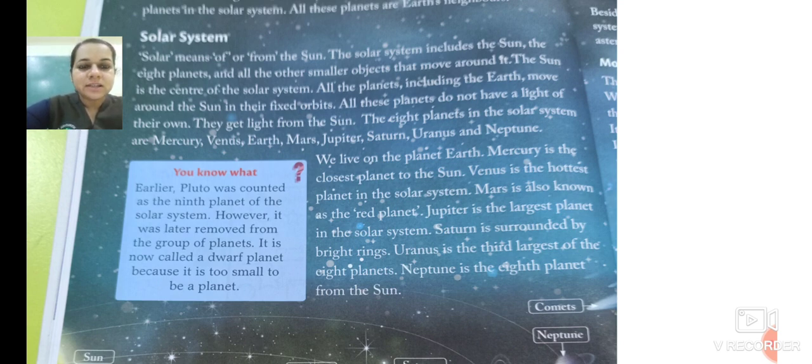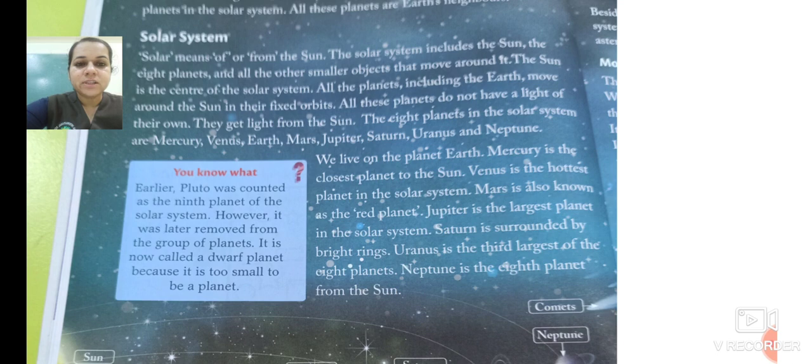Now what is there in the solar system? There is the sun, 8 planets, there is the moon, and all these 8 planets get light from the sun.